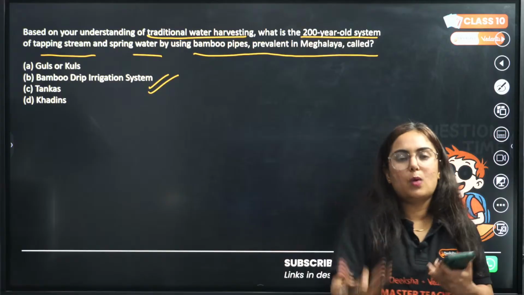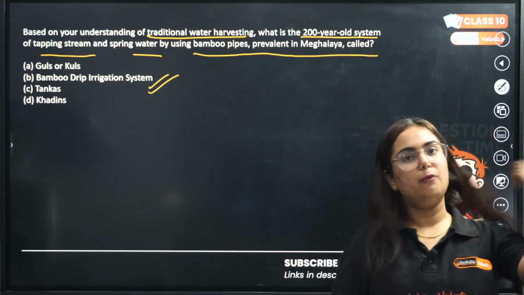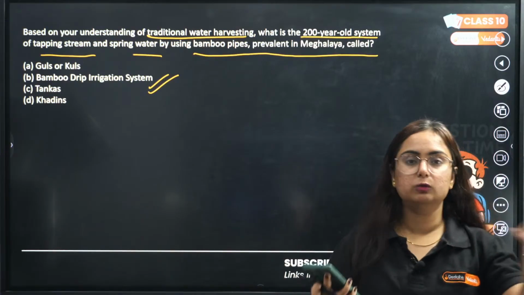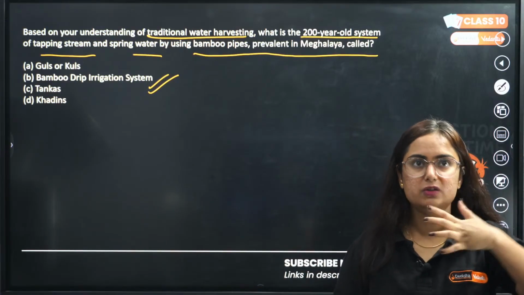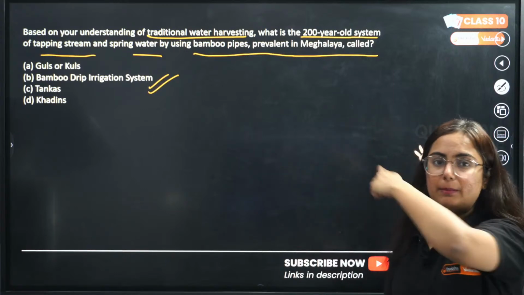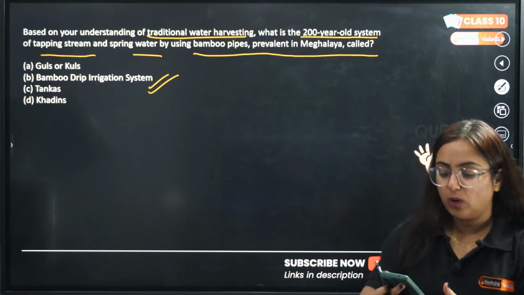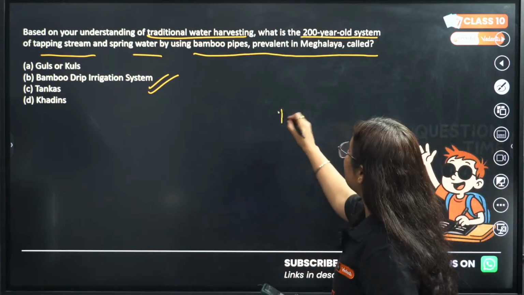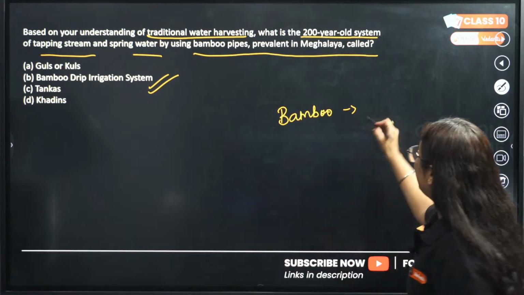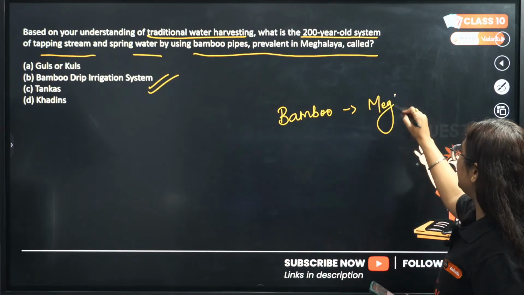Basically, I don't put the questions just to make you feel competitive, or to make you feel that we don't know that question. Sometimes I put the questions so that each and every topic is clear to you, right? In the mind map, this topic was not there, and I wanted you to learn this last topic in the book, that's the bamboo drip irrigation system. This is prevalent in the state of Meghalaya.